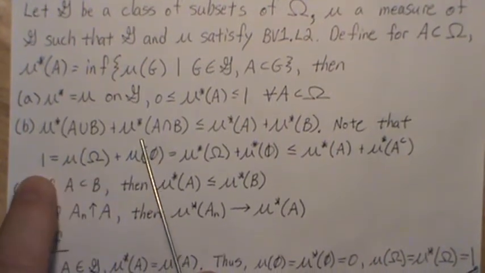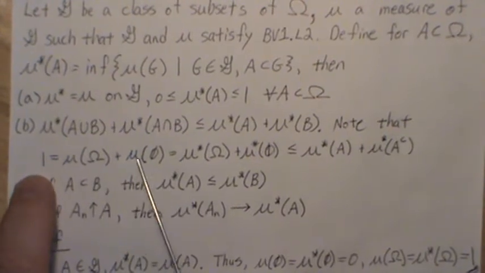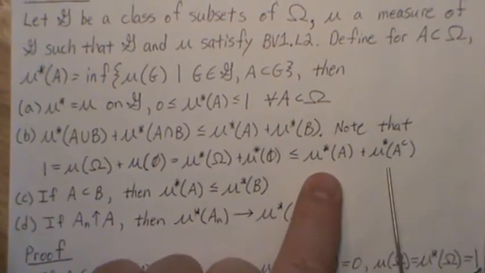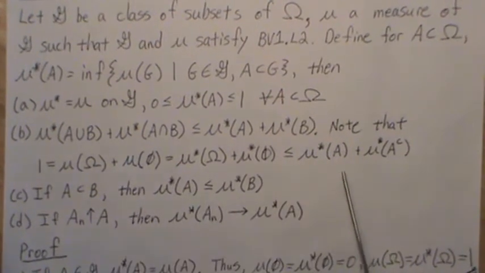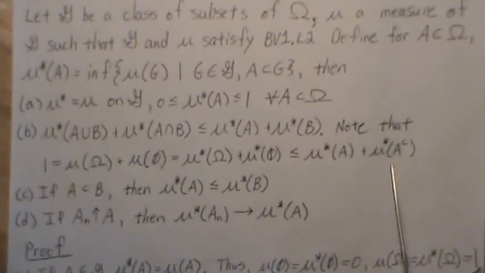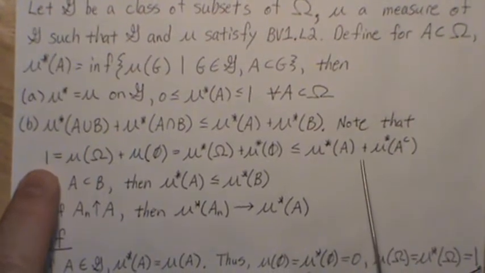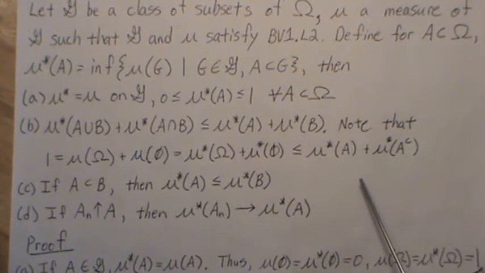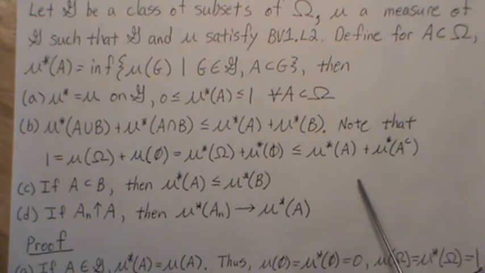This is 0 and this is 1. And based on property B, it's always less than or equal to mu star A plus mu star A complement. So this is actually greater than 1. So this extension that we're proposing here doesn't extend to a probability measure on all subsets of omega.